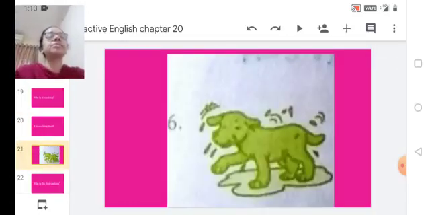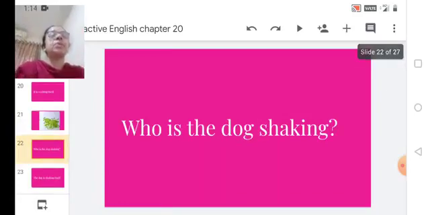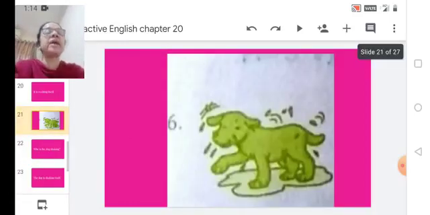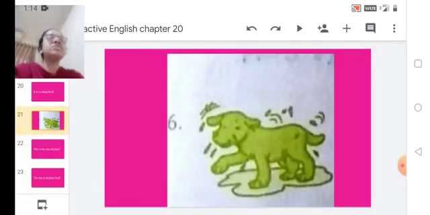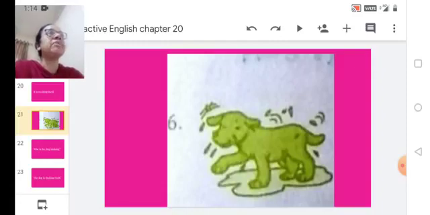Next. Now here you can see a small puppy. Just check out what is the question. Who is the dog shaking? Look at the picture again. If the dog is wet, what happens? He sprinkles the water from his body, right? When he's shaking.